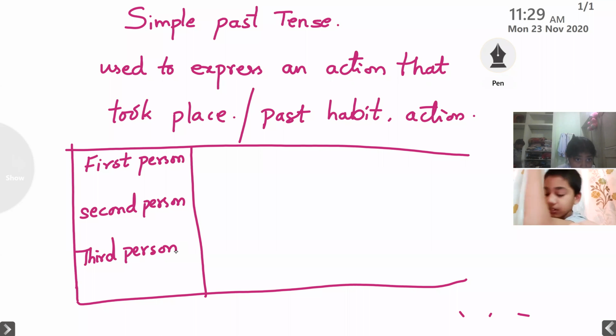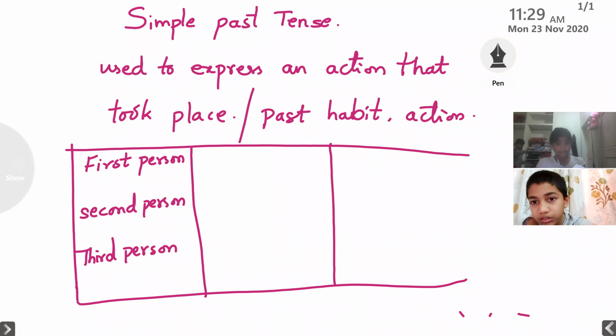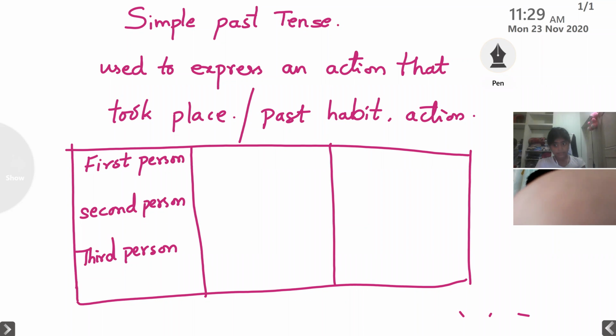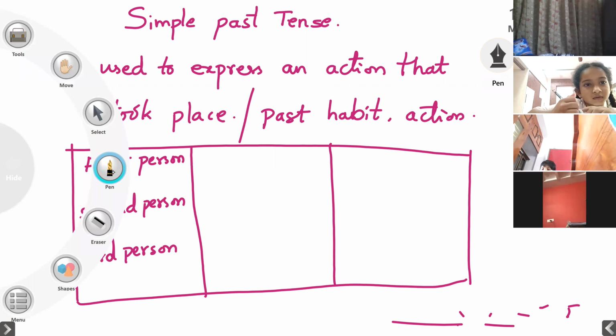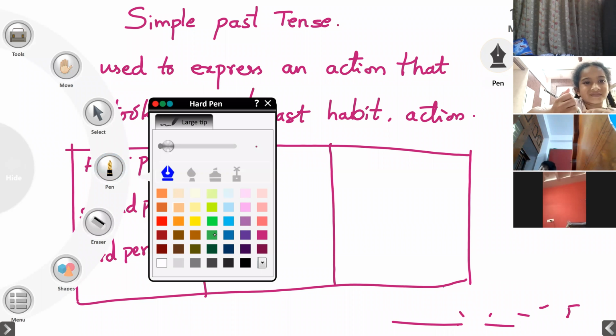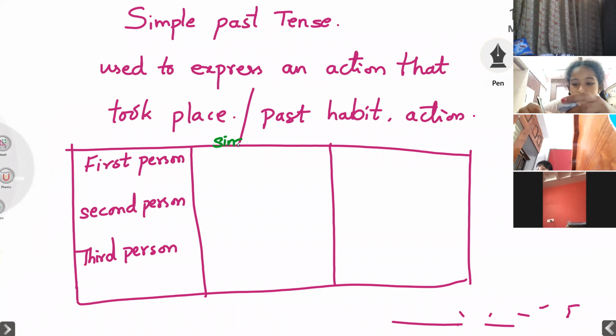Now here again this first person and second person we are going to divide into two, that is singular and plural. Children, look at the screen, everyone. Again we are going to divide them into two, this first person, second person, and third person with singular and plural.